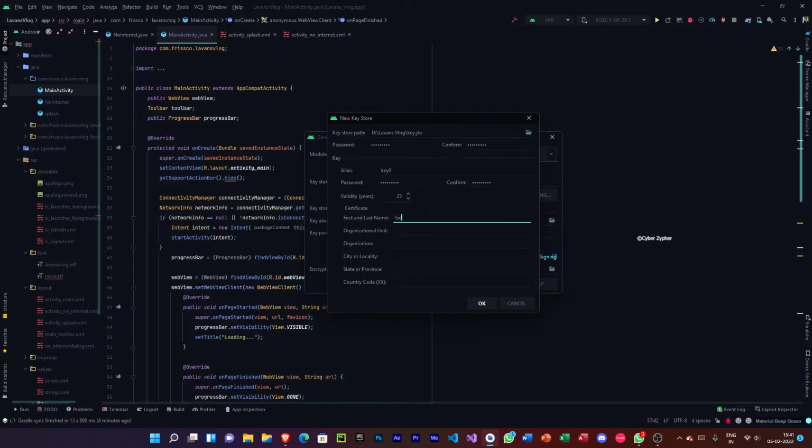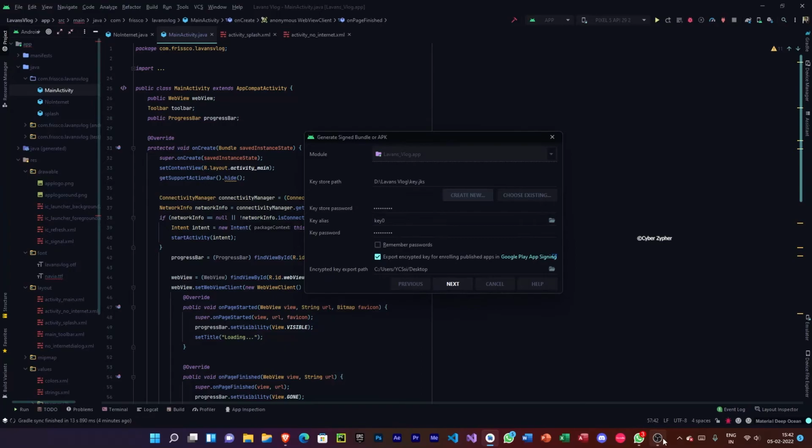The first name, and my organization unit is my organization, Frissco Creative Labs. My city or locality, Chennai. State, Tamil Nadu. Country code, India. Okay, so the key store is created.